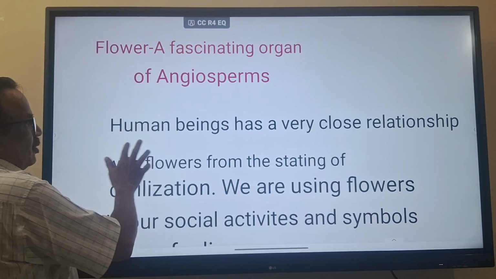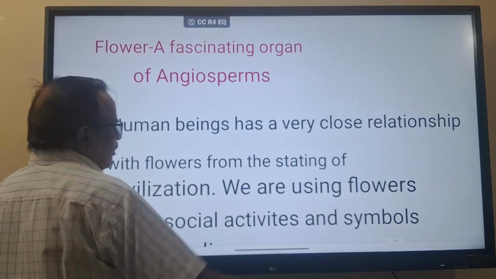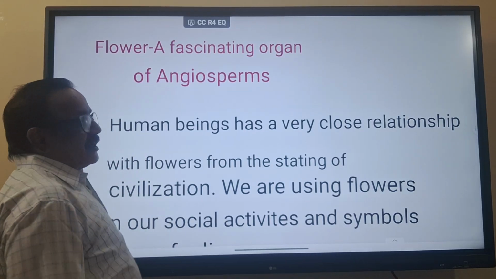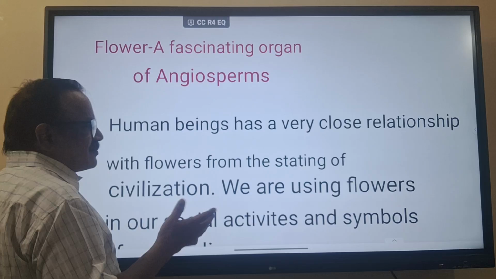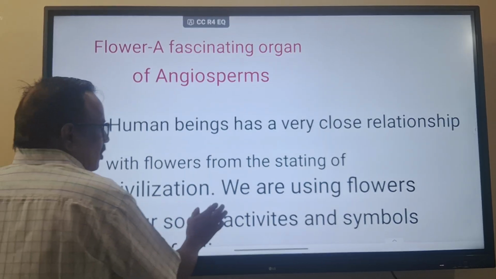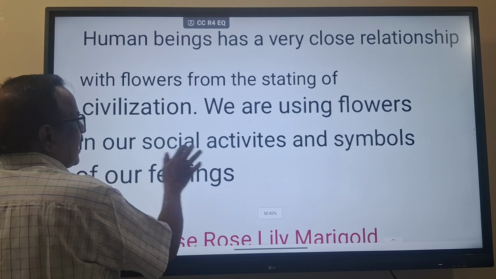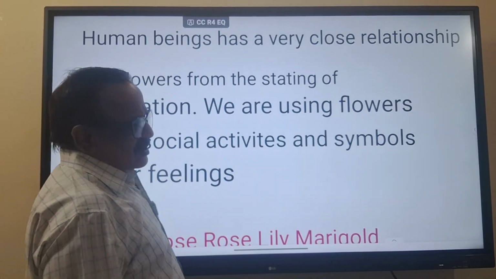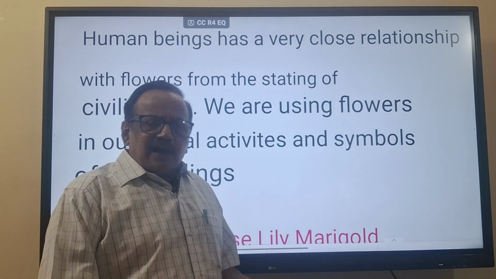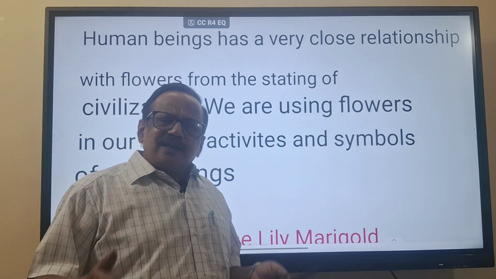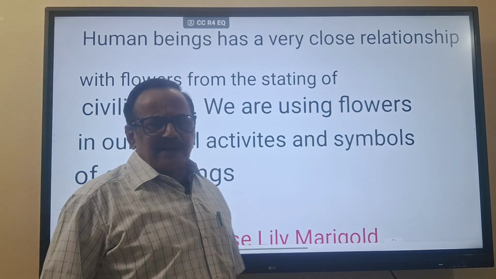So human beings have had a very close relationship with flowers since ancient days. We are using flowers in our social activities. Social activities means marriage is also one of the social activities, honoring some people, anything for decoration purposes, and garland preparation. For all these things, we depend on flowers.